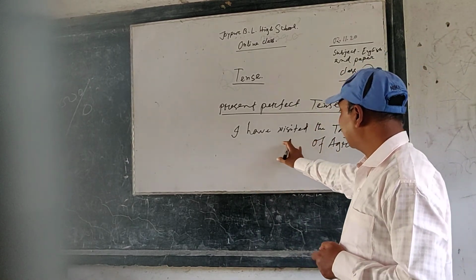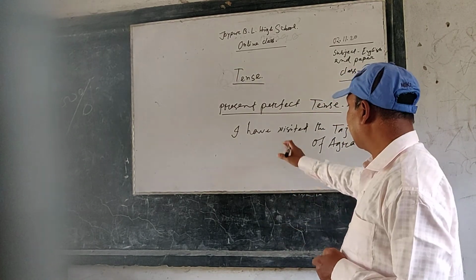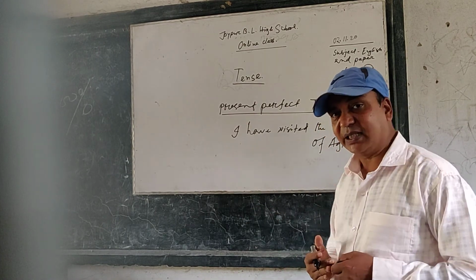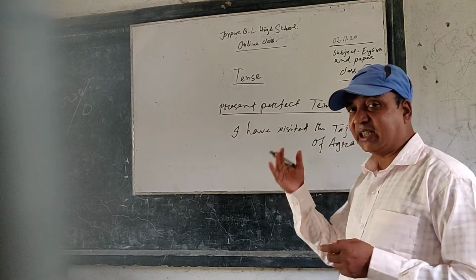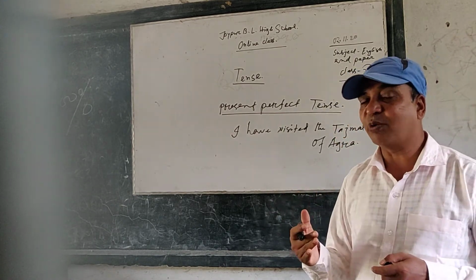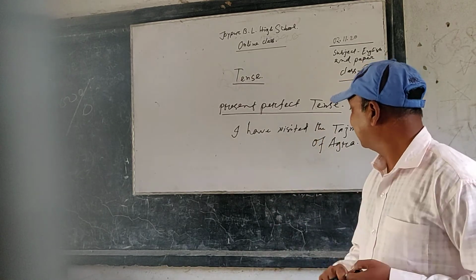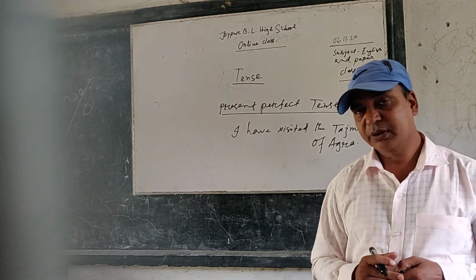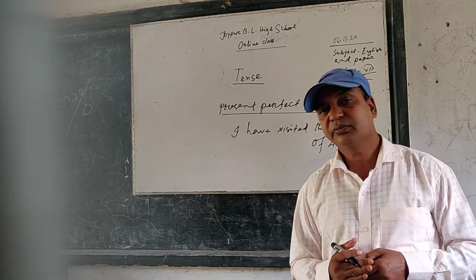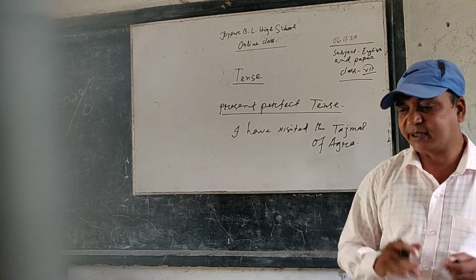In this sentence, I have tried my best to make you understand that I have visited the Taj Mahal of Agra. Here, I have completed my visit, but the memory is still in my mind. I can still describe what I have seen, what I have learned by visiting the Taj Mahal of Agra. So, this is present perfect tense. The action has been completed, but the result is present.